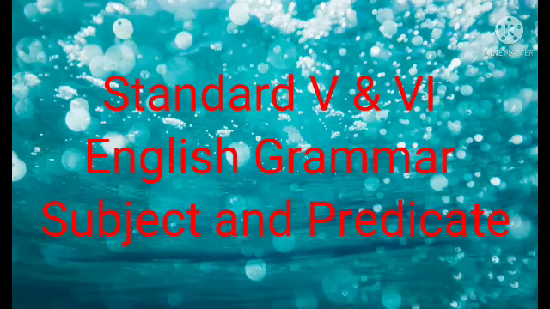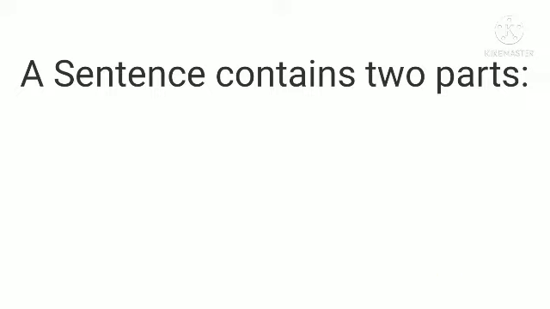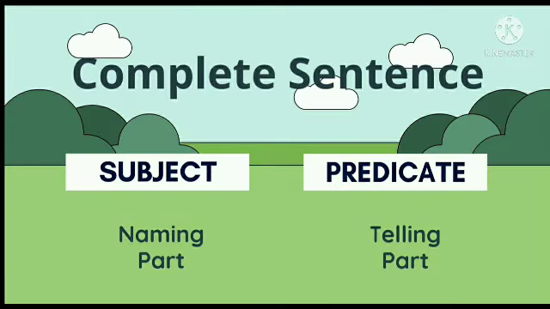Standard 5th and 6th English Grammar, Subject and Predicate. So let us start with this topic, that is subject and predicate. As you all know, a sentence has a subject and a verb, and it expresses a complete thought. Now, a sentence contains two parts, that is, a subject and a predicate. So, a complete sentence has two parts, that is, subject and predicate.